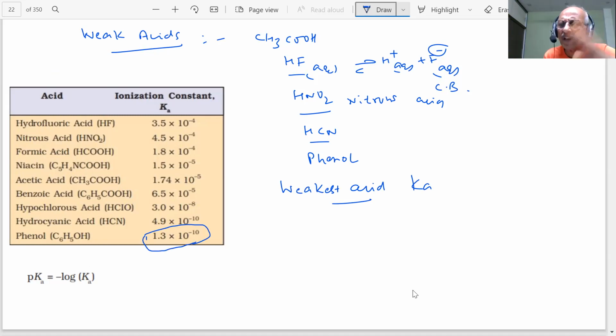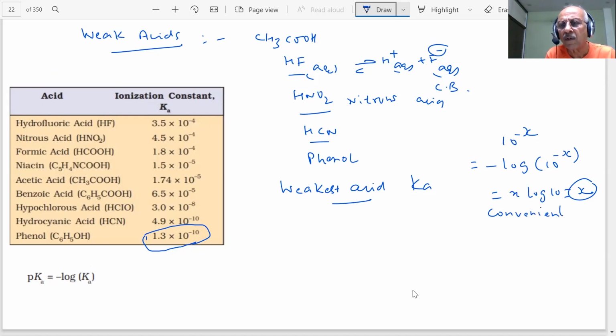Out of this, there is a big list; otherwise, we have taken only a part of that. So we can compare, student, the acid strengths by Ka. Again, you see that 10 to the minus numbers are coming. This 10^-x is not a good number for us, students. So what we will do then, we will take minus log of this. A little maths, we will use it, student. Then it becomes x times log 10. So this number will be more convenient, student. More convenient, yes or no? Yes, sir.